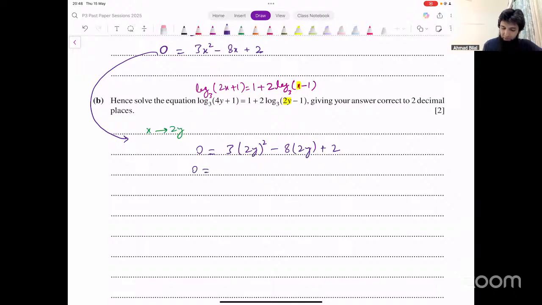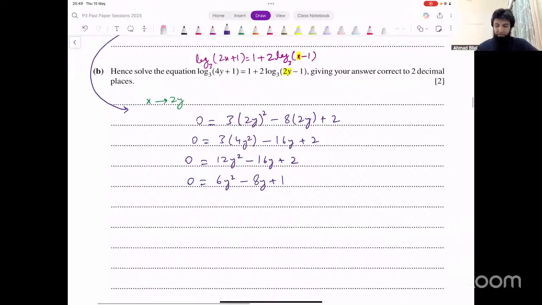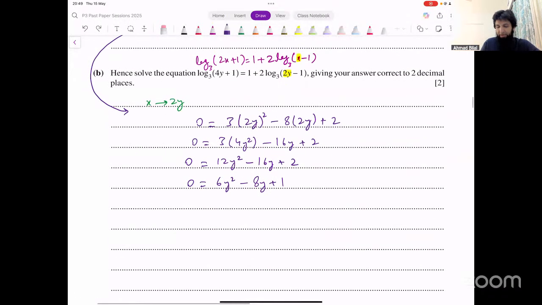0 equals 3 into 4y squared minus 16y plus 2. That simplifies to 12y squared minus 16y plus 2 equals 0. We can simplify this, divide the whole thing by 2: 6y squared minus 8y plus 1 equal to 0. Can we factorize this? The question says 2 decimal places. That is a hint that you cannot factorize this. You use the quadratic formula. Just input values in the quadratic formula.